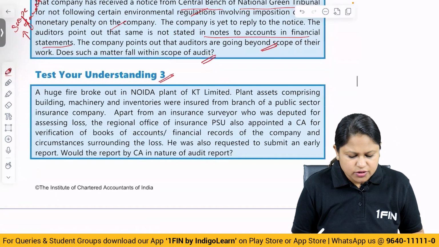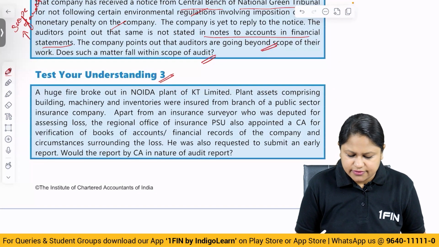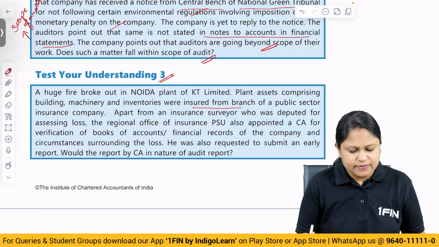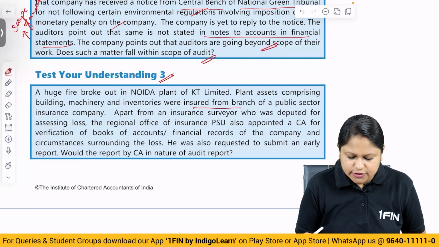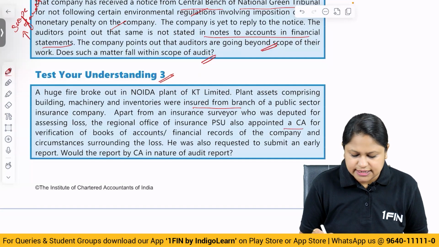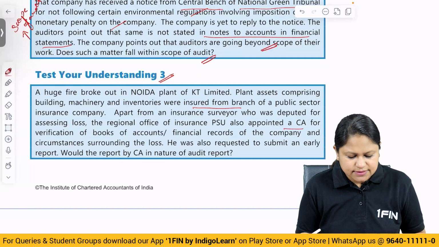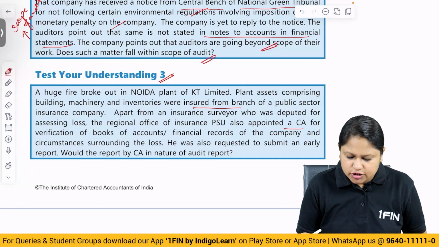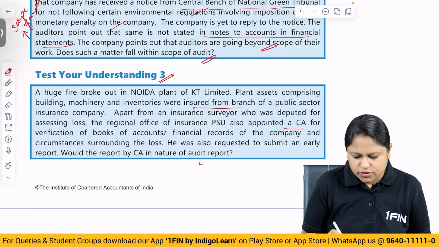A huge fire broke out in Noida plant of KT Limited. Plant assets comprising building, machinery and inventories were insured from the branch of a public sector insurance company. Apart from an insurance surveyor who was deputed for assessing loss, the Regional Office of Insurance PSU also appointed a CA for verification of books of accounts, financial records of the company and circumstances surrounding the loss. He was also requested to submit an early report. Would the report by CA in nature of audit report?